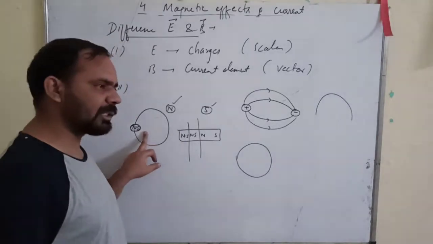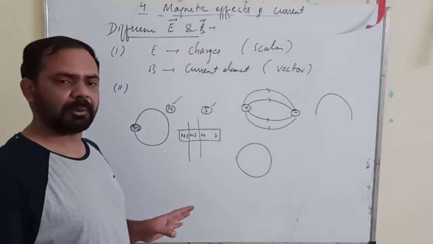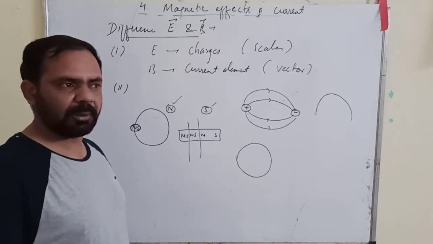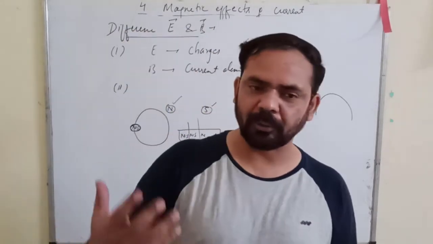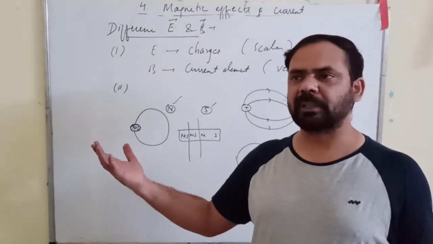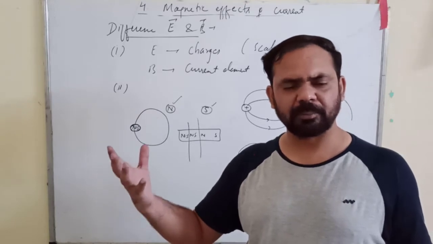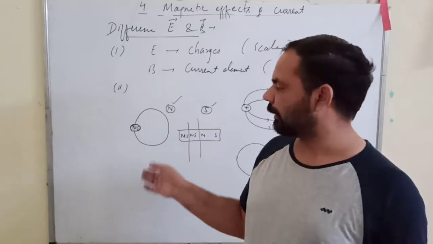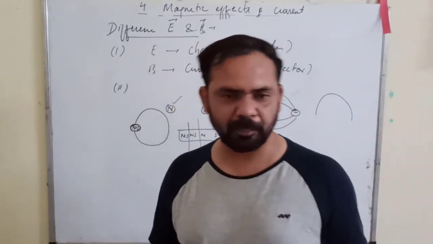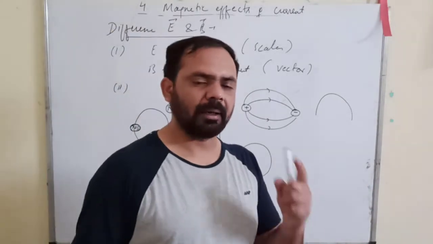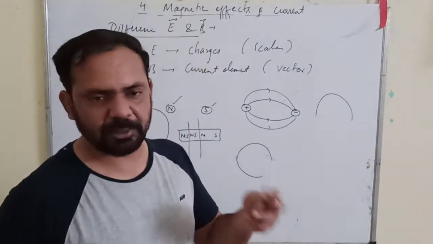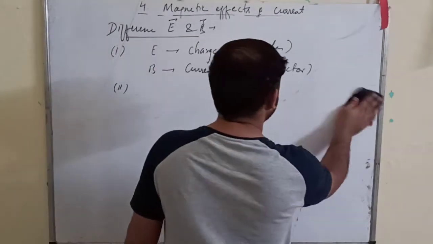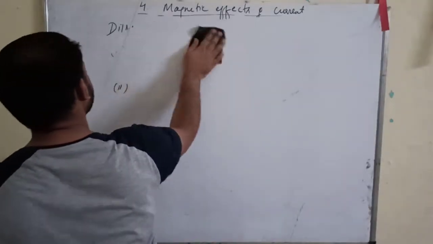This is a practical observation that we have till now not identified an isolated magnetic charge. Isolated, means alone north pole or alone south pole, has till now not been noticed in our universe or anywhere. We have never noticed an alone north pole, a single magnetic charge. So this was the difference between electric and magnetic fields.